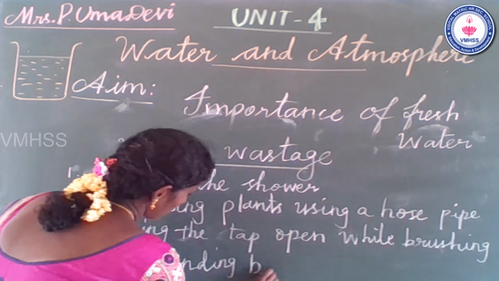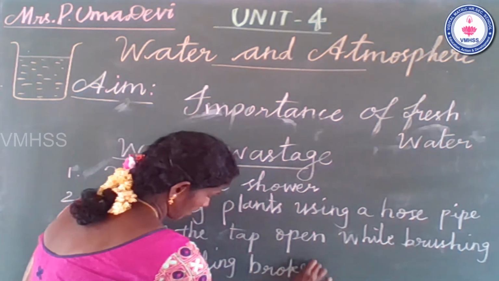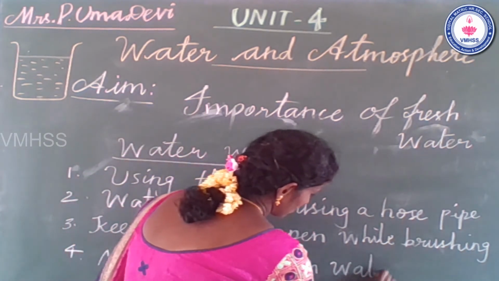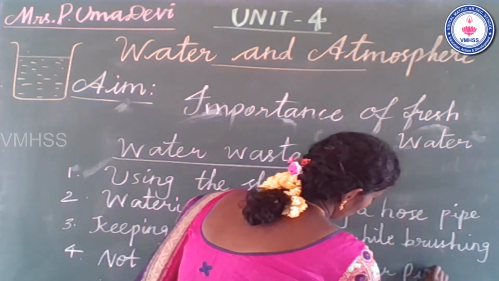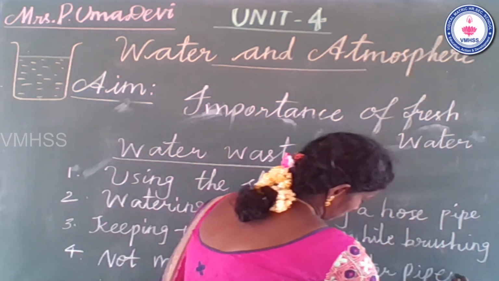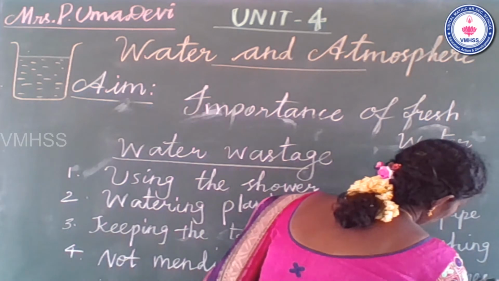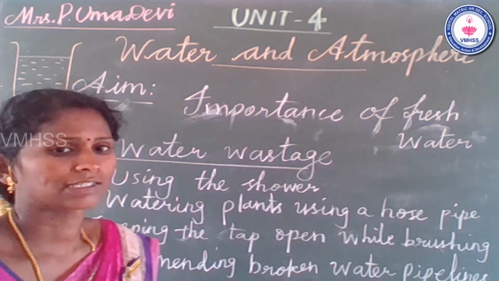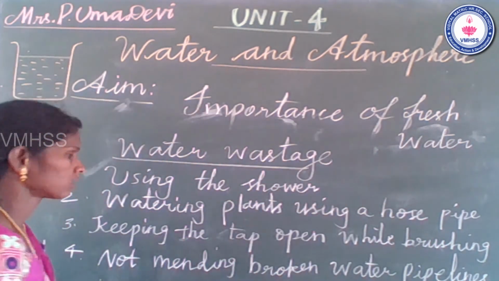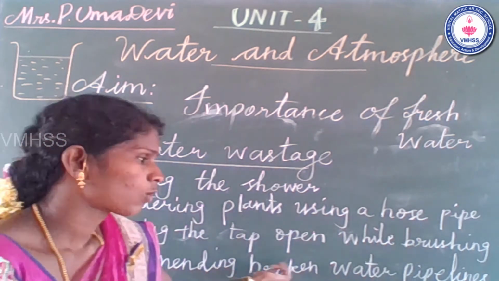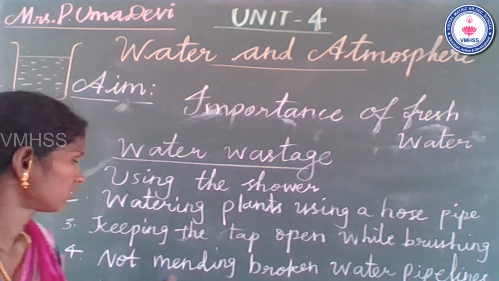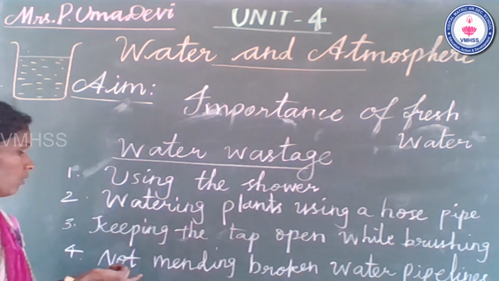Not maintaining broken water pipelines. Some of the members in our home break the water pipelines. Yes, the children are playing and breaking water pipelines. So avoid it. That is one of the ways of water wastage.